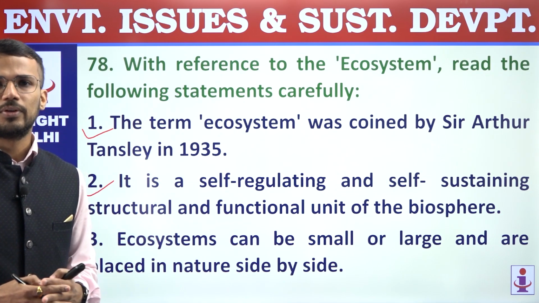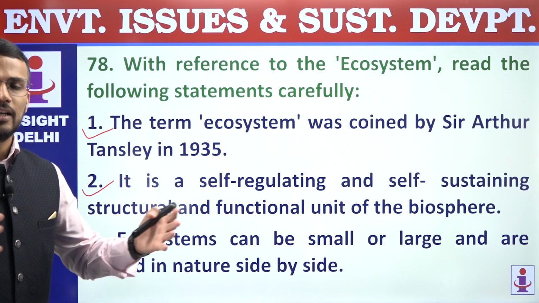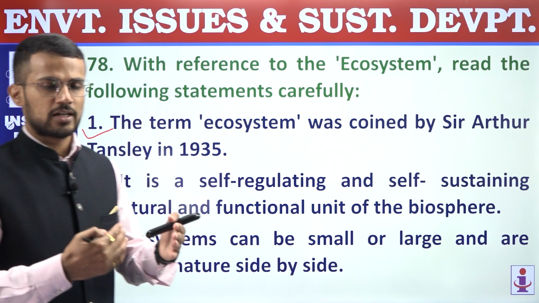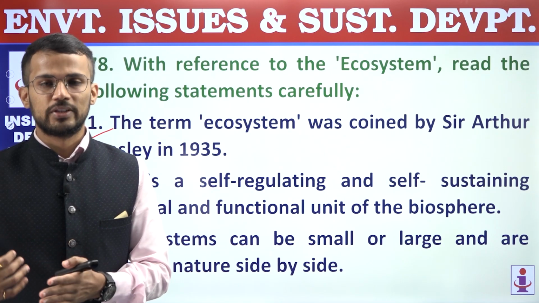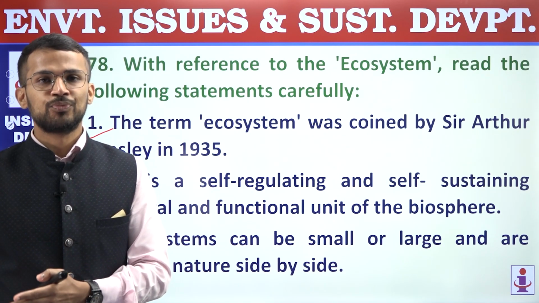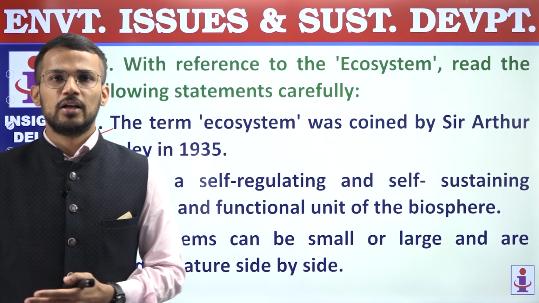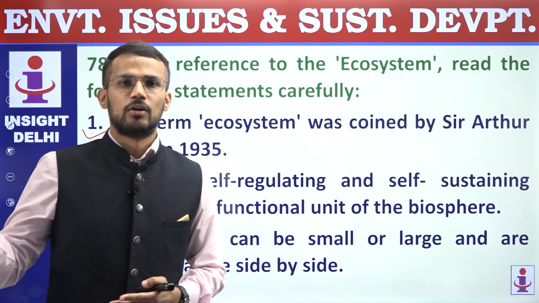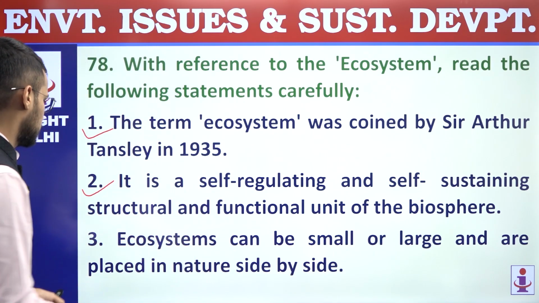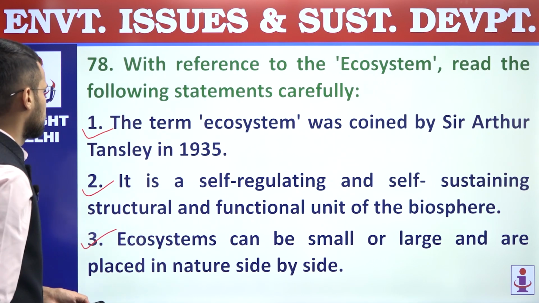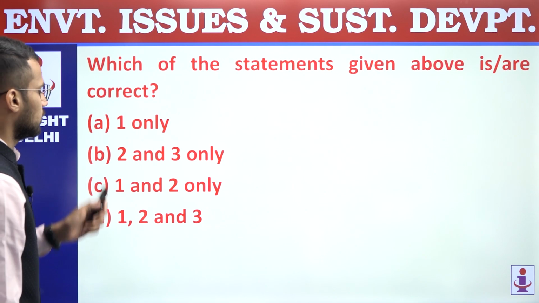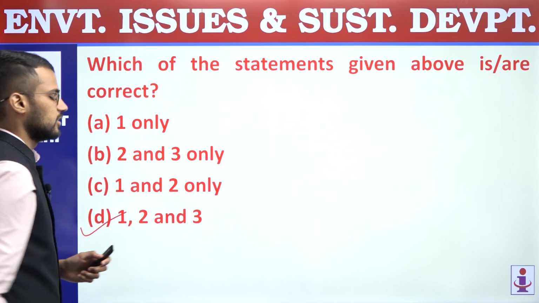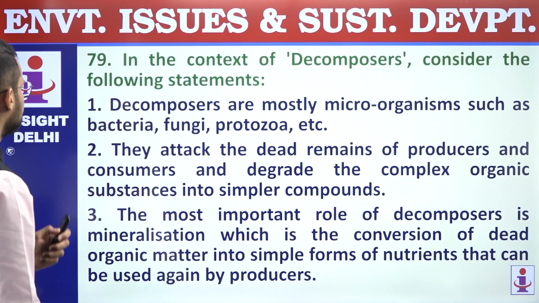So the size of ecosystems vary and they are placed side by side. For example, a forest ecosystem will be along with grassland ecosystem nearby, and this grassland ecosystem will be placed along with desert ecosystem. So yes, third statement is also correct. So all these three statements are correct. We are supposed to find out correct statements. All three are correct, and that's why answer is D, 1, 2 and 3.